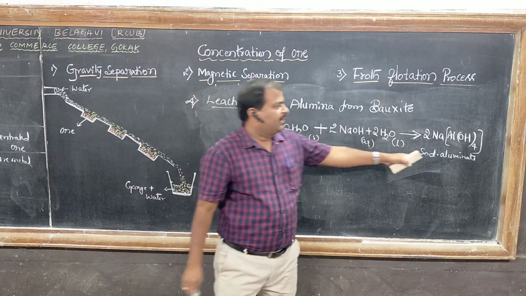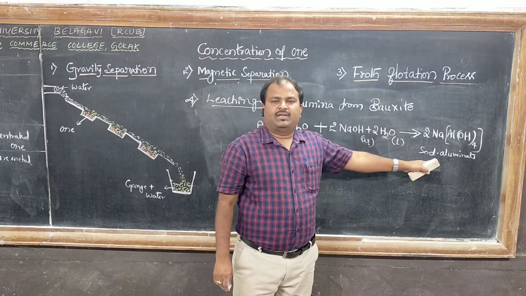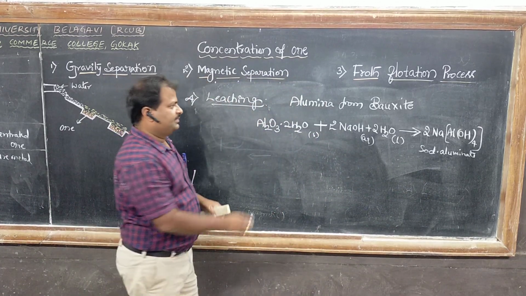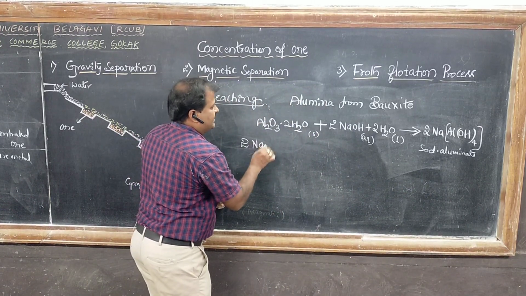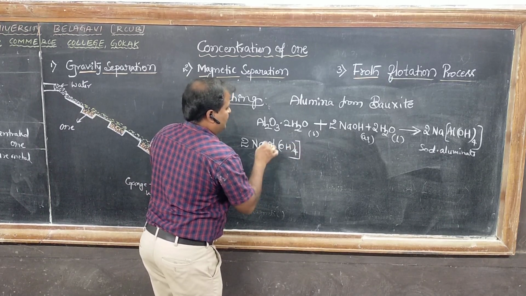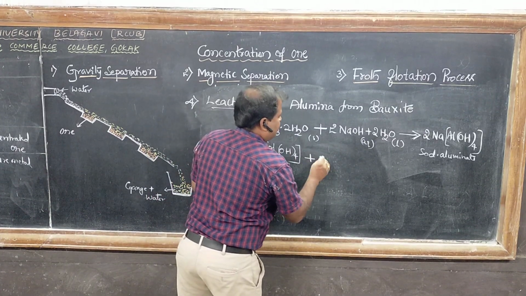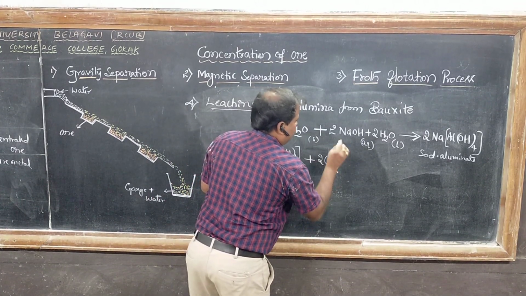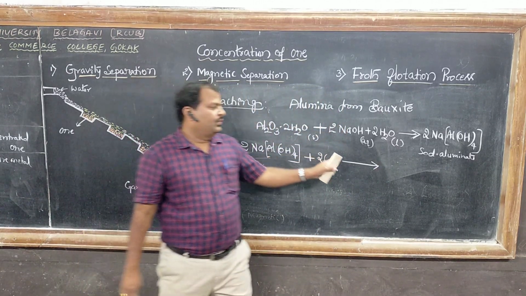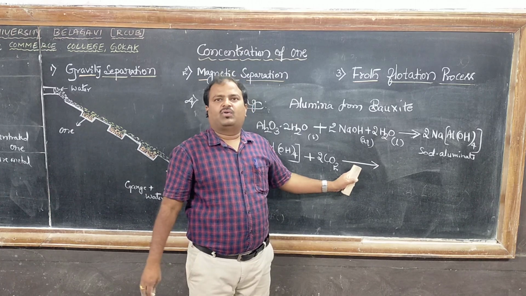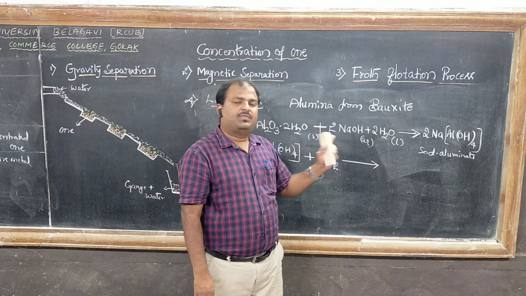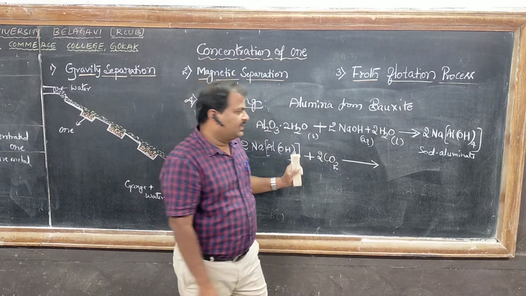Next, sodium aluminate is neutralized by passing carbon dioxide. Sodium aluminate is treated with carbon dioxide. At this stage, we add freshly prepared aluminum hydroxide as a seeding agent, which ensures the further formation of aluminum hydroxide from the solution.